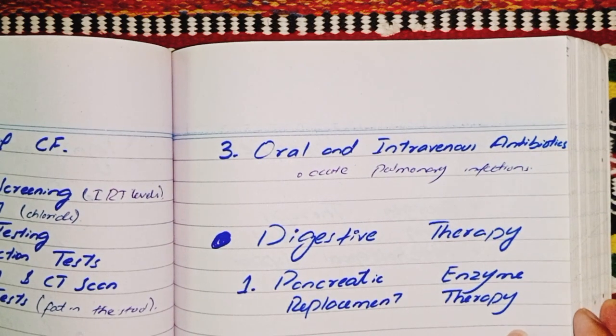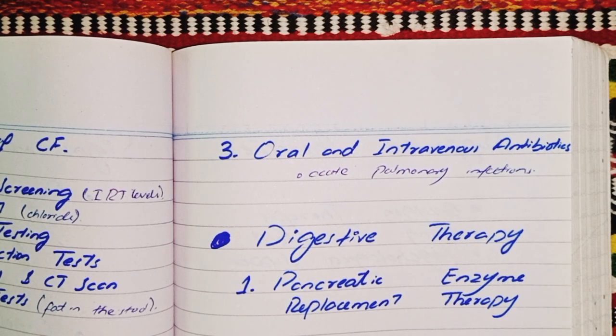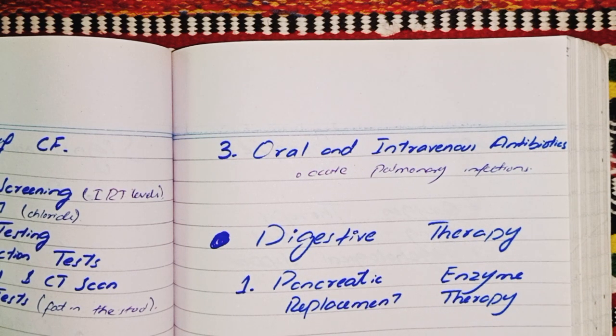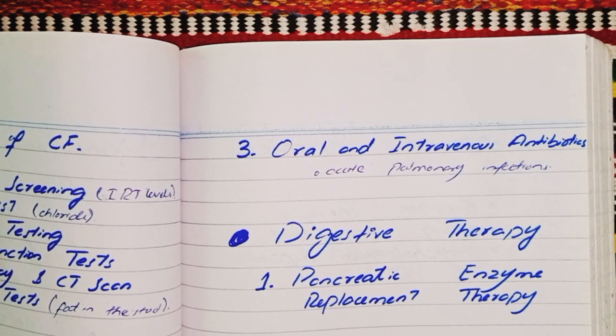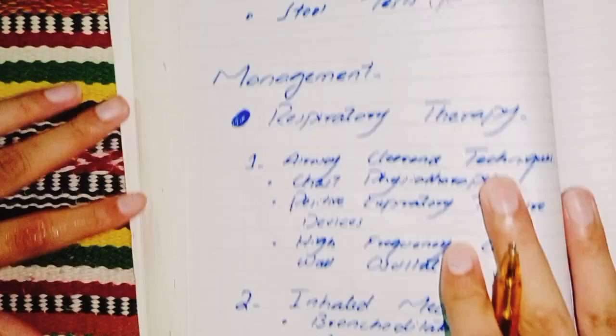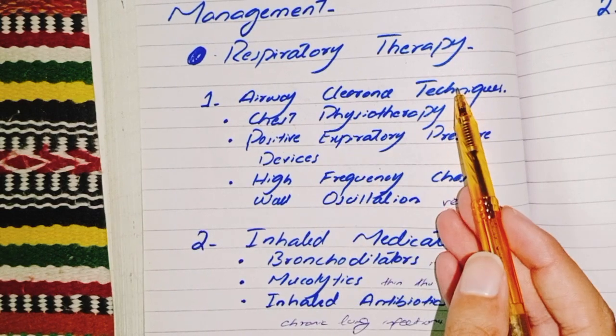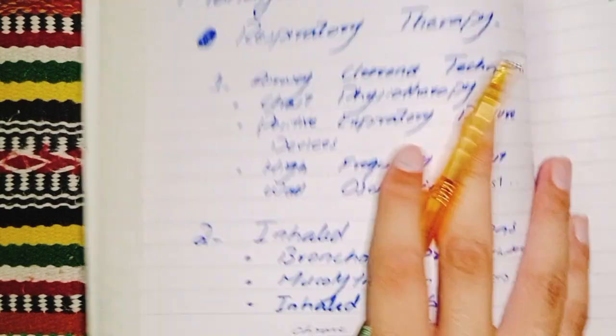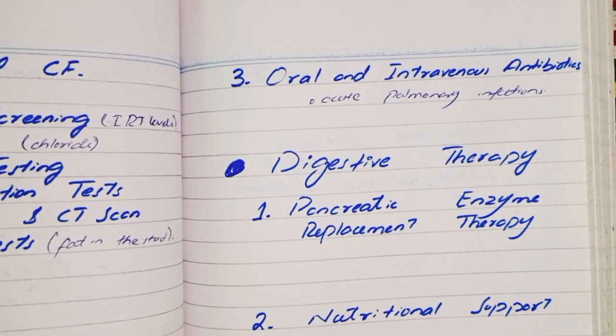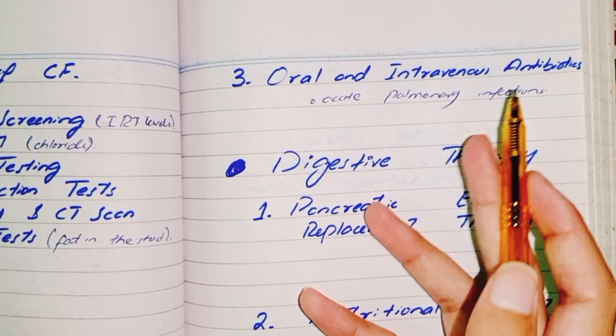We have completed our respiratory therapy. In respiratory therapy, we discussed airway clearance techniques, inhaled medications, and oral and intravenous antibiotics.